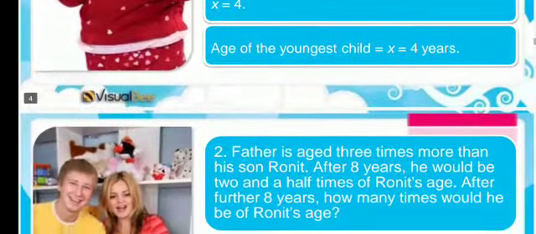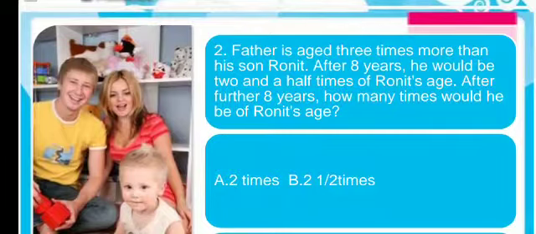And then another problem. Father is aged 3 times more than his son. After 8 years, he would be 2.5 times Ronit's age. After a further 8 years, how many times would he be of Ronit's age? First we have to calculate, see the concept. Father is aged 3 times more than his son.